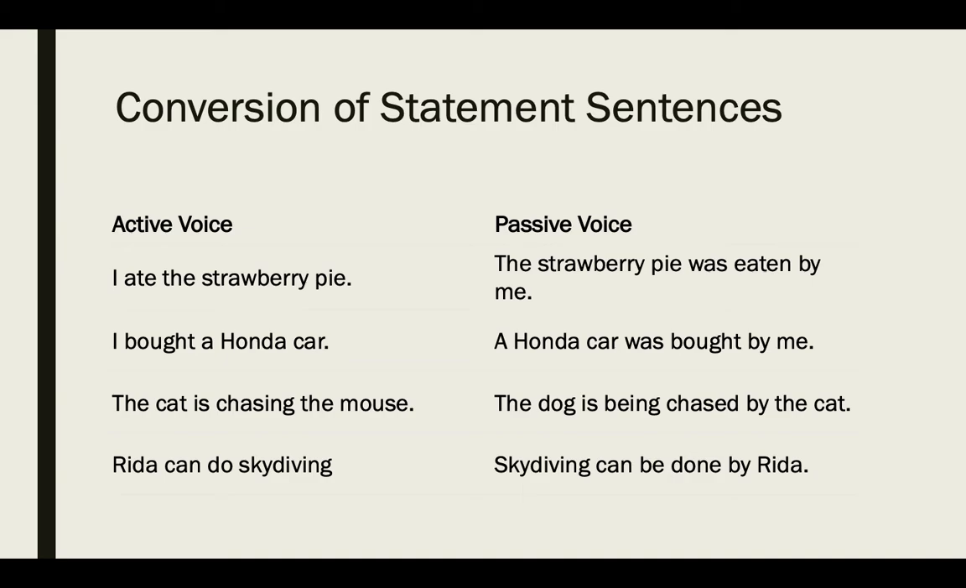Okay, now here are some examples. You can see that there are some active voice sentences and then we have passive voice sentences. The type of sentences that I have written here are statement sentences. Statement means that they declare something, they make a statement and they end at a full stop. So look at the first one, I ate the strawberry pie. The strawberry pie was eaten by me. I bought a Honda car. A Honda car was bought by me. So simply you are going to change places of subjects and objects and you're changing helping verbs. Plus, you're using the third form of the verb in the passive sentence. It's just like that. And at the end, you still have a full stop.